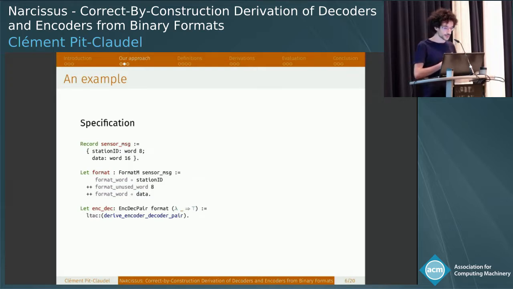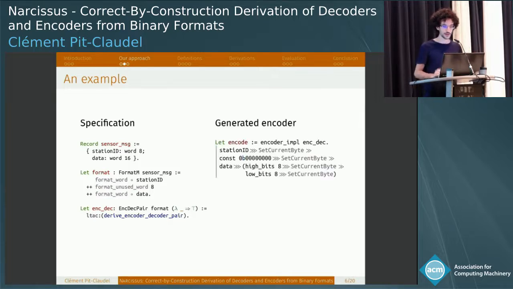It's not deterministic because, as you see in the middle of the format, there's an unused word. This means that the encoder can put anything in there. And we'll also encode the data and the station ID. And then we have this magic incantation at the bottom. All of this is in the context of the Coq proof assistant, which will generate the code that is now going to be printed on the right.